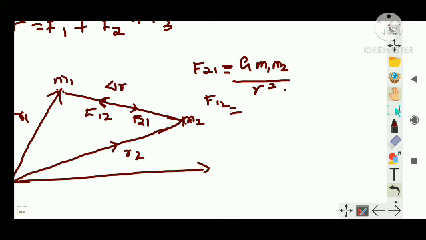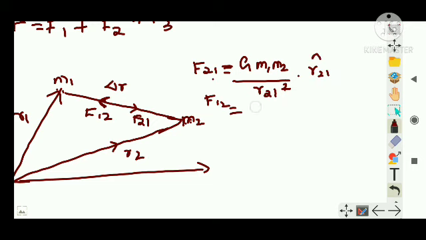When I'm writing for F21, with respect to which guy I have to write, it has to be R21 square, into R21 cap, the unit vector.